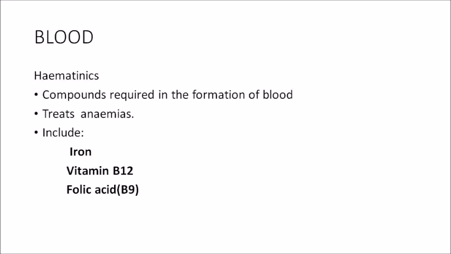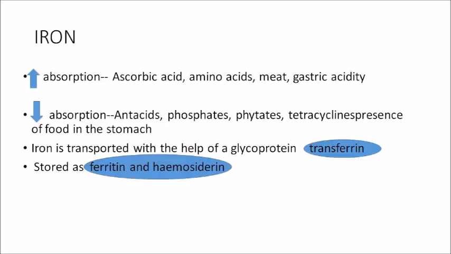First we'll see what hematinics are. Hematinics are compounds required for the formation of blood, and they are used to treat anemias. The hematinics we are going to study are iron, vitamin B12 and folic acid or vitamin B9. About iron, these are some basic things but important things.